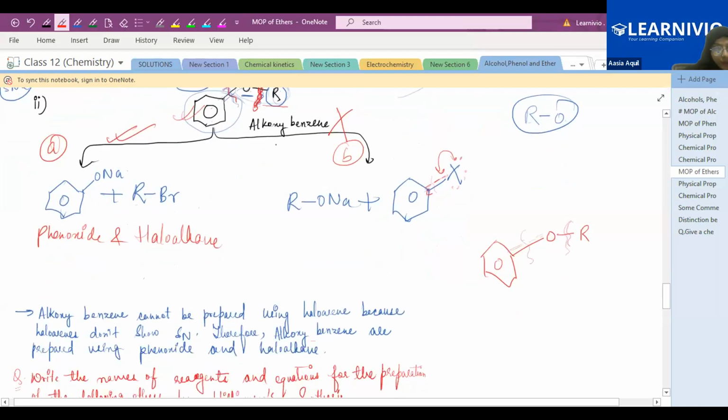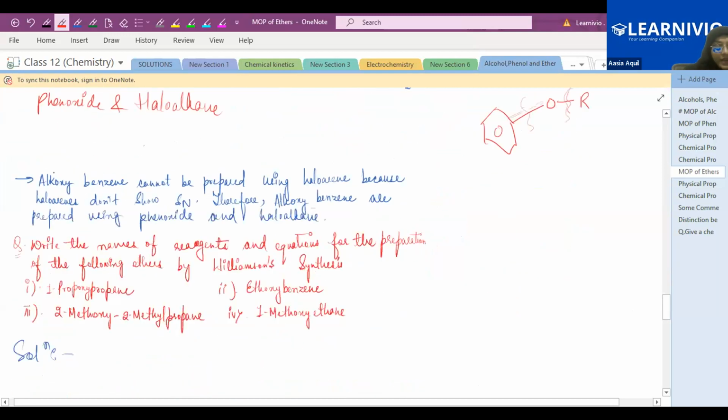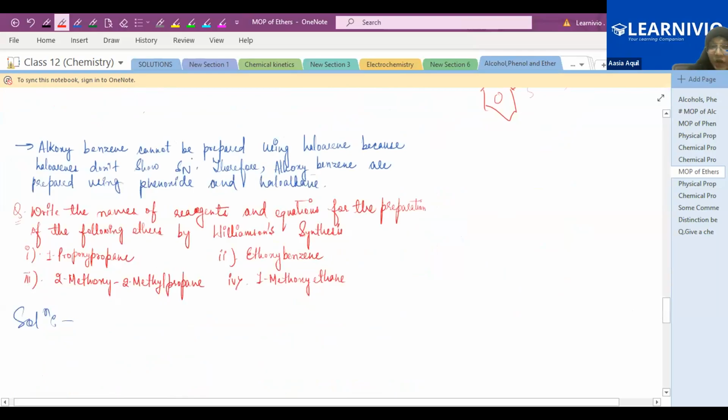Okay, so here you can write: alkoxybenzene cannot be prepared using haloarenes. Why? Because haloarenes don't show nucleophilic substitution reaction. Therefore, alkoxybenzenes are prepared using phenoxide and haloalkane.